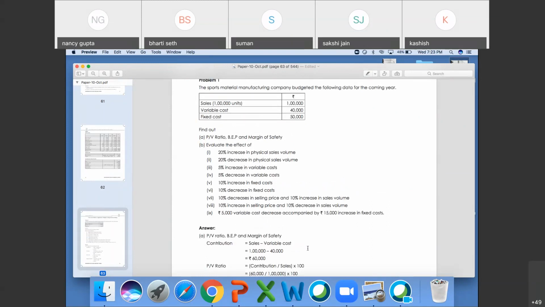Contribution minus fixed cost is equals to profit. First formula, I'm trying to do that, Paritosh.